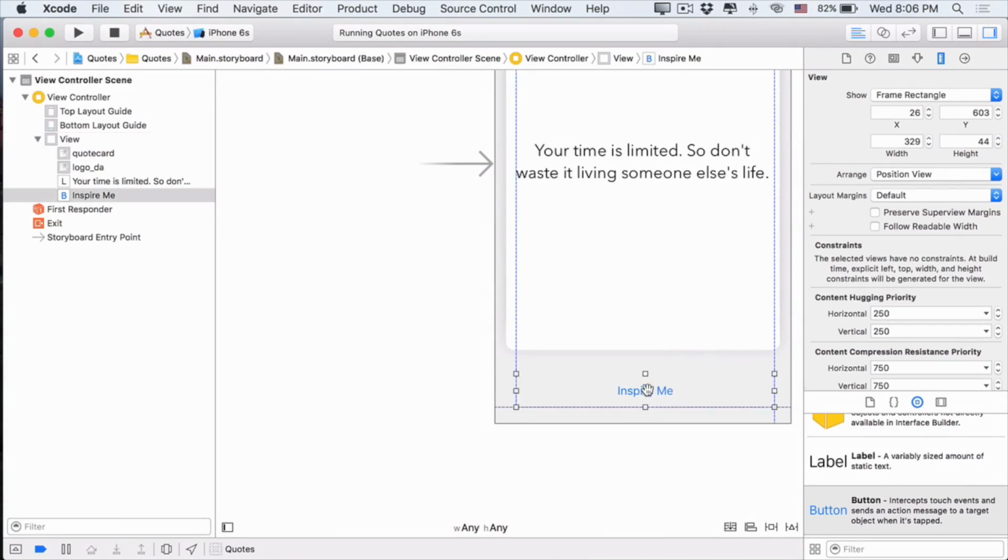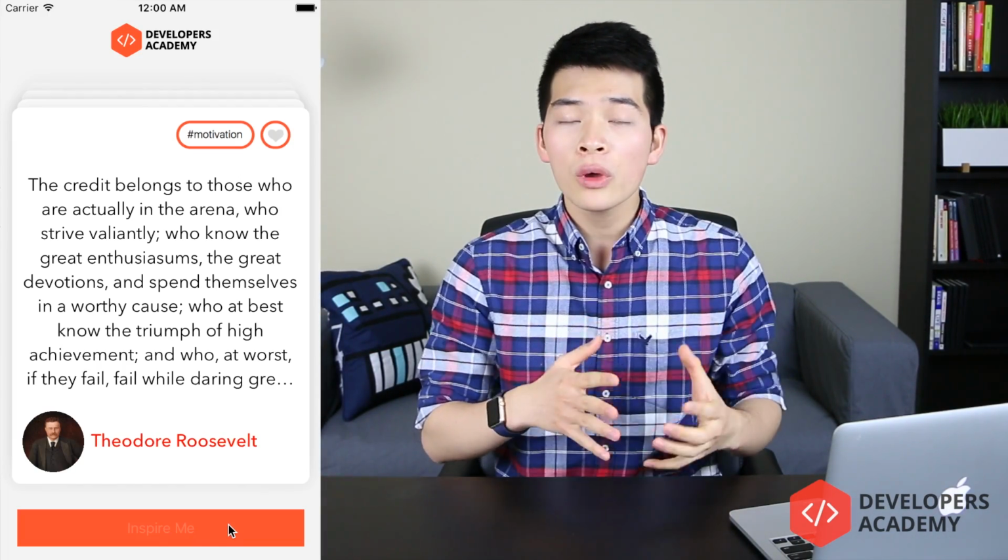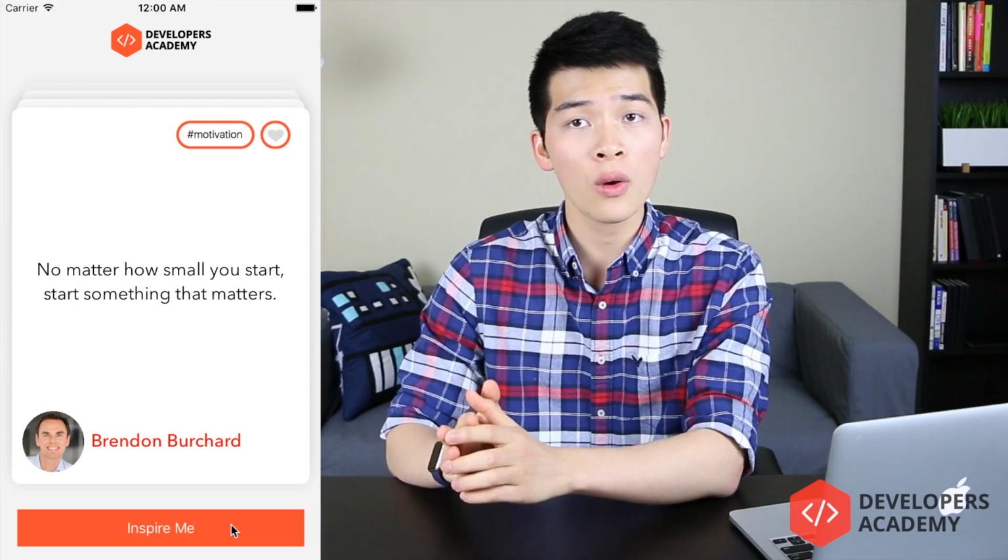If you run the app right now, we see the complete app. We have the text label, the quote, we have the image of the author, we have the name of the author, and we have an Inspire Me button. But when we click on the Inspire Me button, nothing happens because we haven't told the app to do anything. It just stays there because we just dragged and dropped a button, an image, and a label into the canvas, and then left it there. So our job in this video is, when we click on the Inspire Me button, to tell the app to display a new quote.